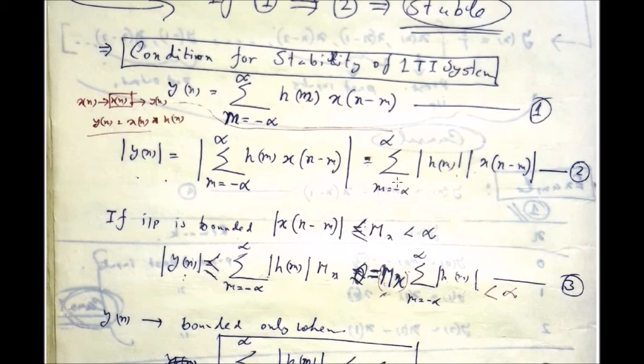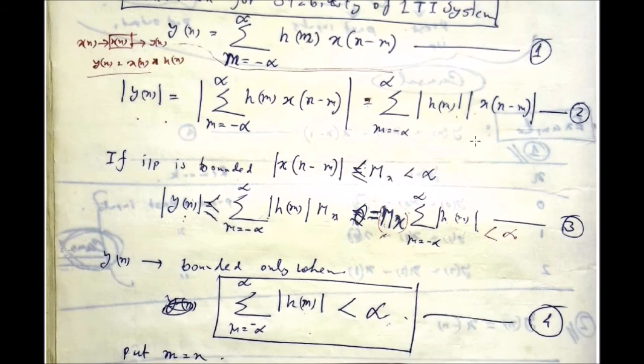So the modulus of the summation is less than or equal to the summation of the impulse response multiplied by the input. Remember, the modulus of x multiplied by y is equal to the modulus of x multiplied by the modulus of y.